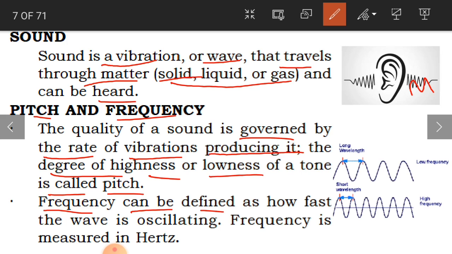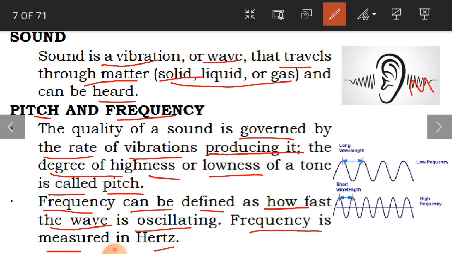And what is frequency? Frequency can be defined as how fast the wave is oscillating. Oscillating is like moving in the same rhythm, backward or frontward, just like vibrating.